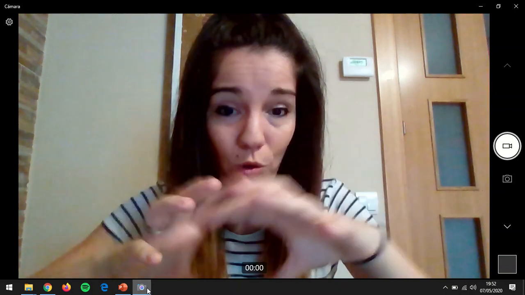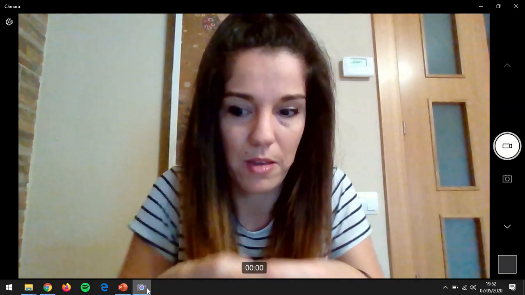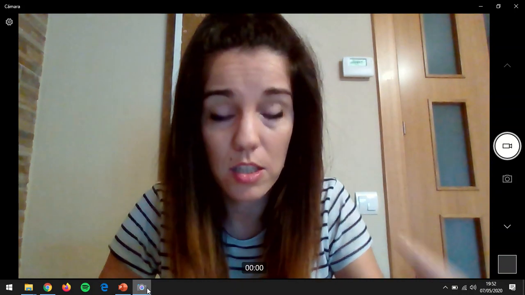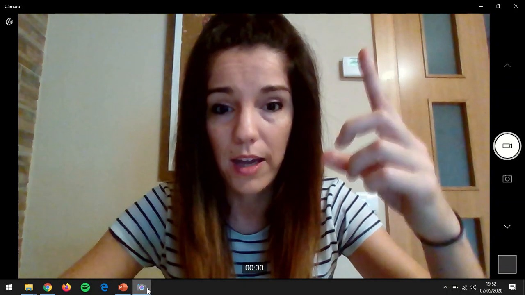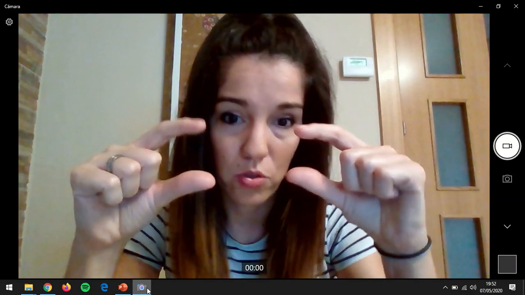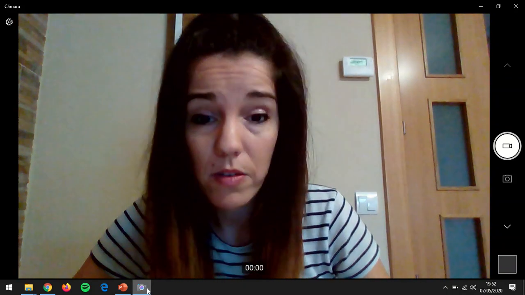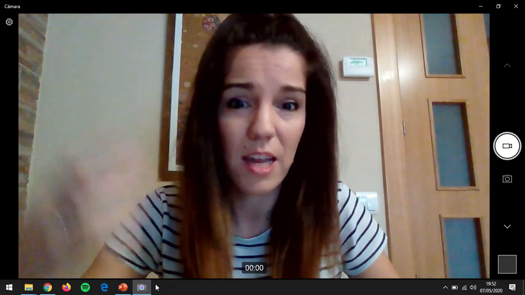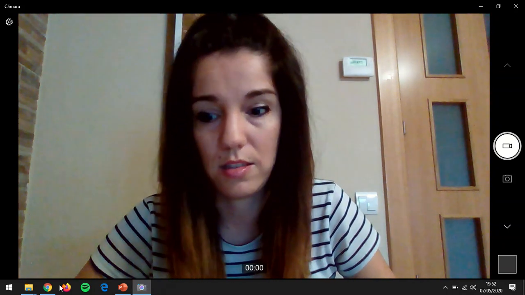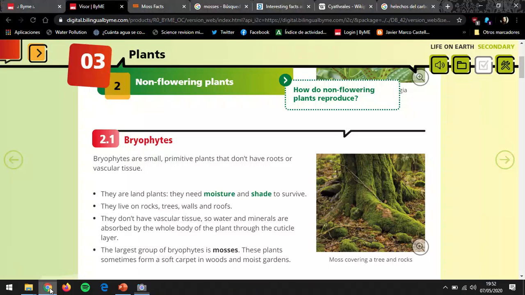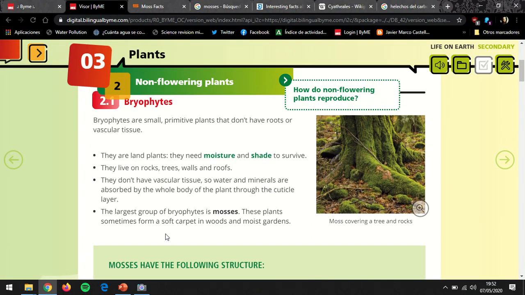And because the whole plant is able to take this water from the environment, they don't need a vascular tissue to share all the liquids from the upper part of the plant to the bottom, and also because they are super tiny. So they are very, very simple. They don't even have the xylem and phloem tissues that we studied together the other day. Not even real roots, okay? But they are plants, they are autotrophic, they are eukaryotic, they do photosynthesis, so they fulfill the rest of the characteristics. As I was saying at the beginning, they need moisture and shade, necesitan humedad, necesitan sombra to survive.